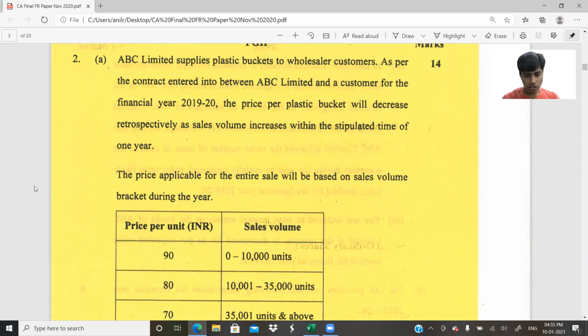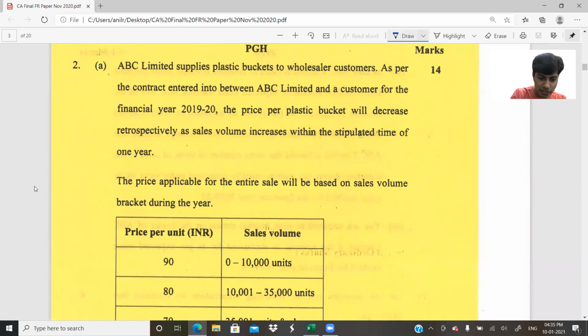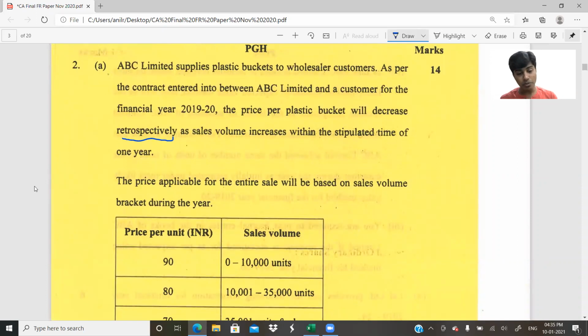Let's go ahead. In financial year 19-20, the price per plastic bucket will decrease retrospectively. Here is the keyword: it will decrease retrospectively as sales volume increases within a stipulated time of 1 year. So I'm giving an offer because it's a deal with a wholesaler. I'll say, if you buy one product, it's 100 rupees. If you buy two products, I'll give each at 90, not just the second product at 90.